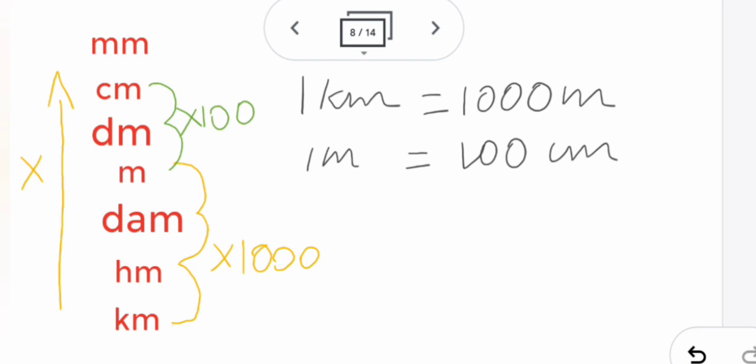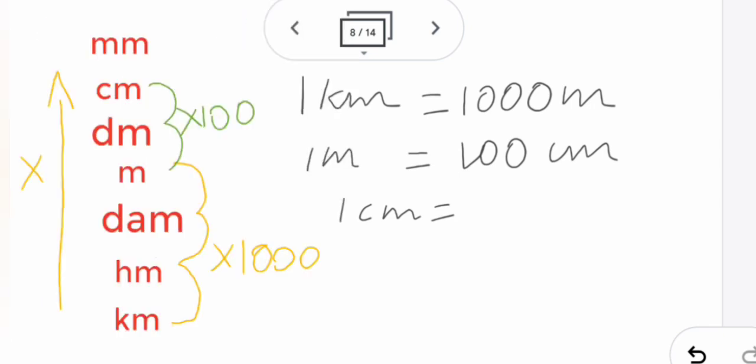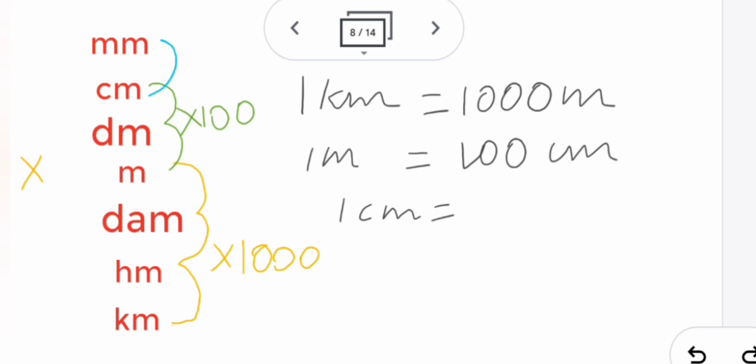Next one, 1 centimeter equals how many millimeter? Millimeter to centimeter, we are going only one step. So 1 zero, and in front you put 1, 10. Here also you are going upward, so you have to multiply.